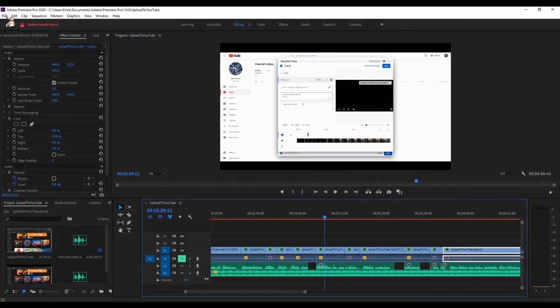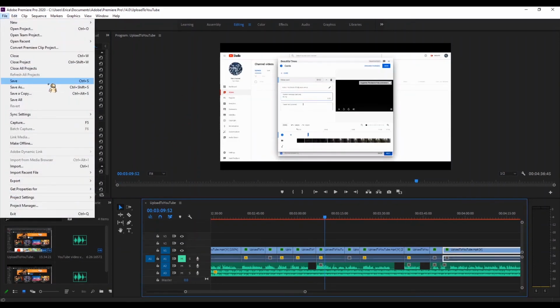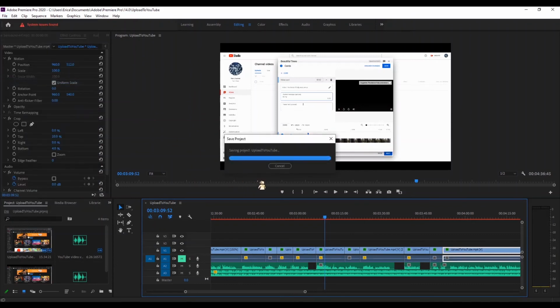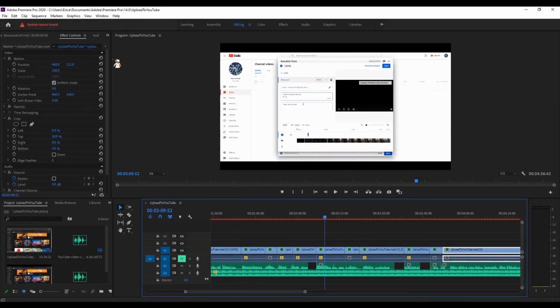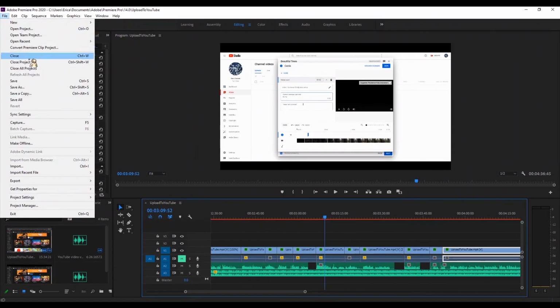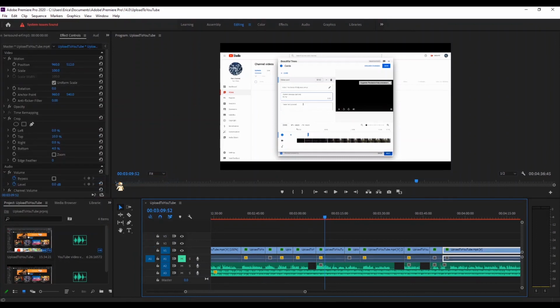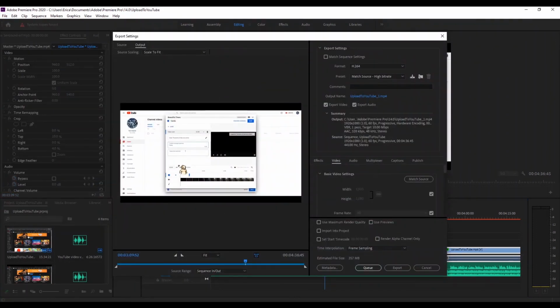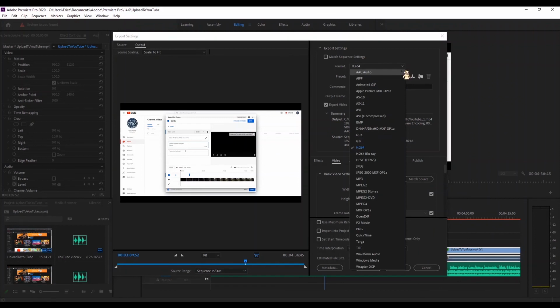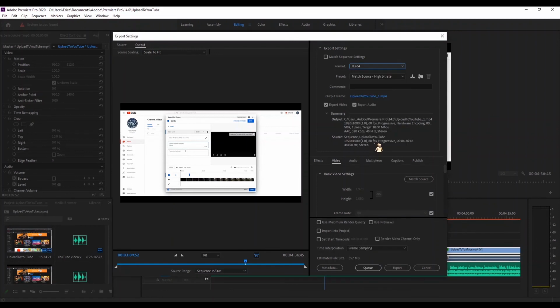Finally, exporting. Make sure you always save your project before exporting. After you know it's saved, click File, Export, Media, or Control/Command-M. This menu will allow you to pick whatever format you would like to save your video in. H.264 is a good format if you want a high quality video. Finally, hit export and your video will be exported.